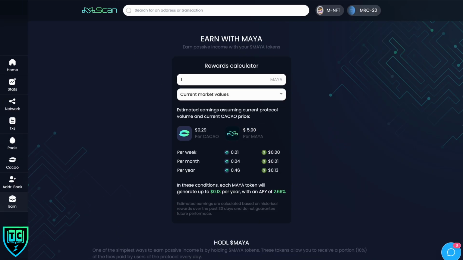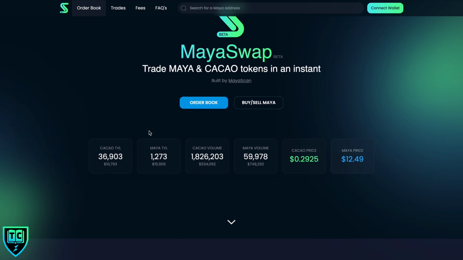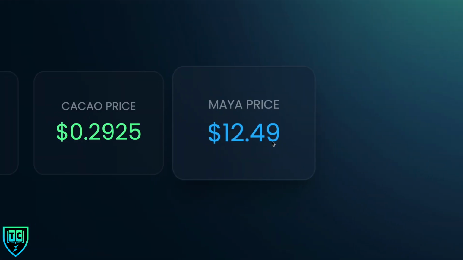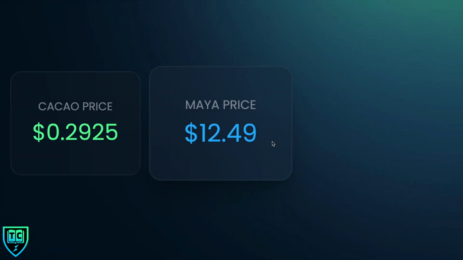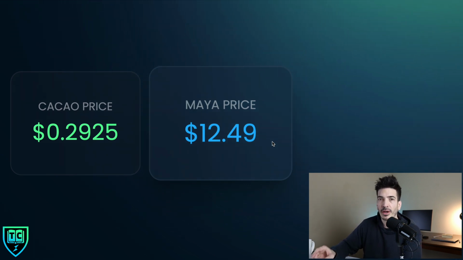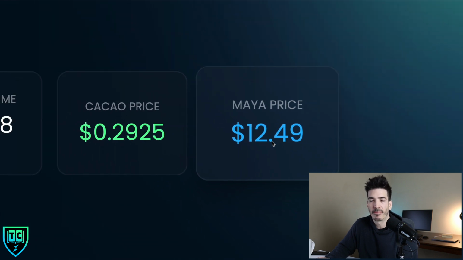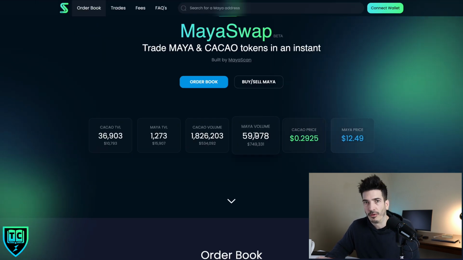If you do want to actually buy the token, then you can go to mayaswap.org, and they have an order book for it. And as you can see, the current price of Maya is $12.49. So 13 cents a year on $12.49 is a little bit over 1% right now. So if you're buying Maya Protocol and you're betting on that revenue share, you're looking for a lot more volume, unless you're okay with a little over 1% earnings.